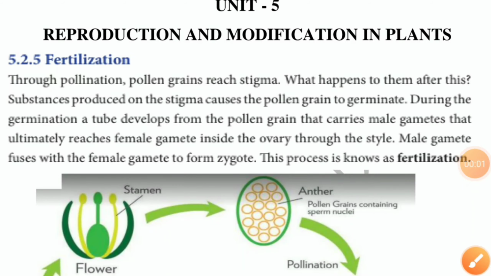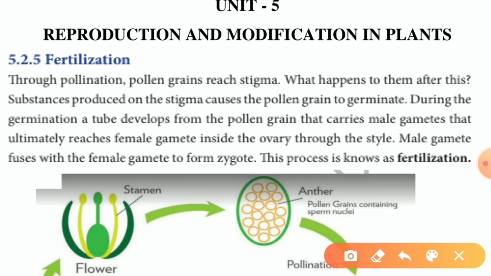Now, book reading. Reproduction and modification in plants. Fertilization. Through pollination, pollen grains reach the stigma. What do you mean by pollen grains? Pollen grain is the male part of the flower. Stigma means the female reproductive part of the flower. The male part of the flower reaching the female part is called pollination. Which process? Through the pollination process.